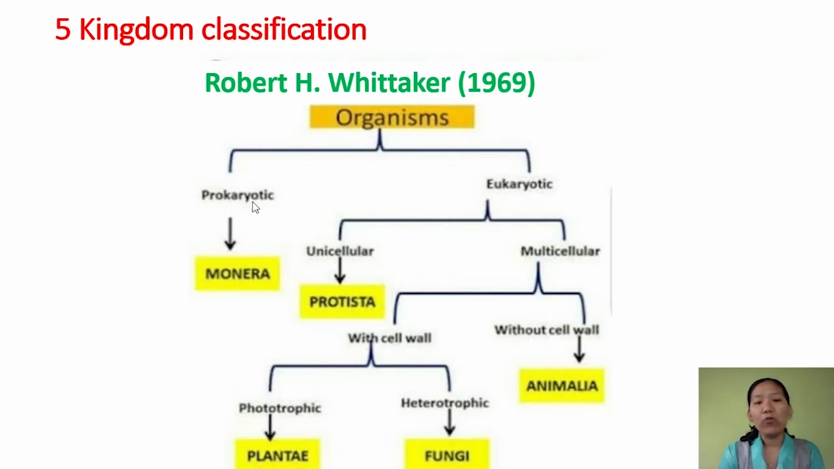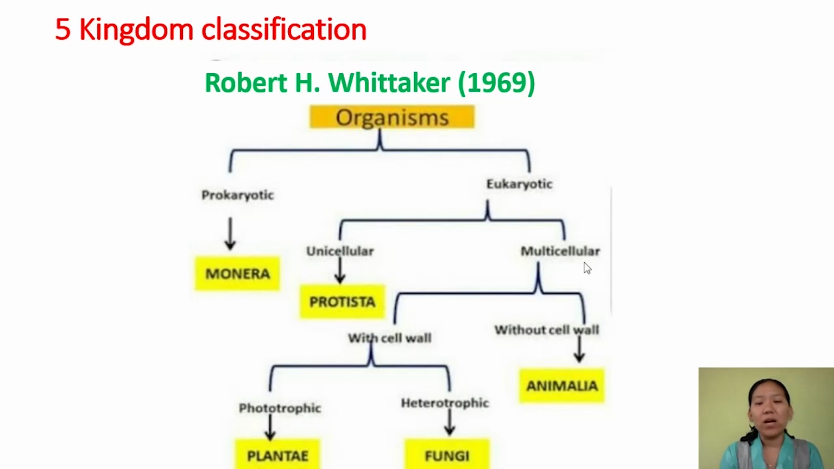And now the rest, eukaryotic organisms. And these eukaryotic organisms are further classified on the basis of body organization. The first one is they divide it based on the number of cells. Eukaryotic unicellular organisms are placed under kingdom Protista.